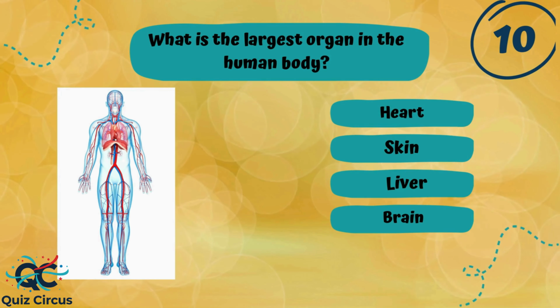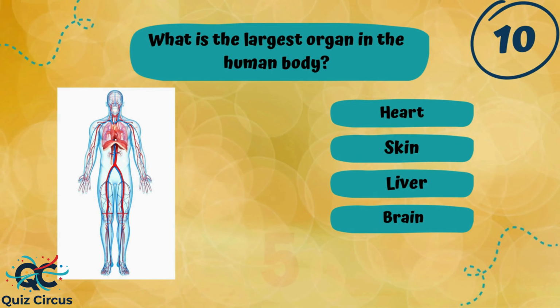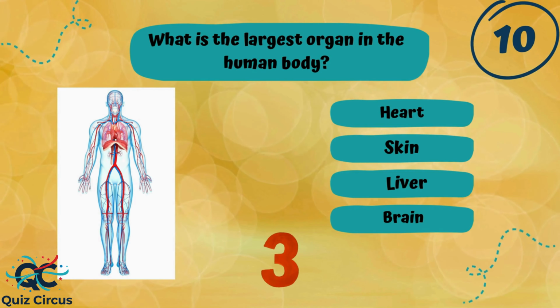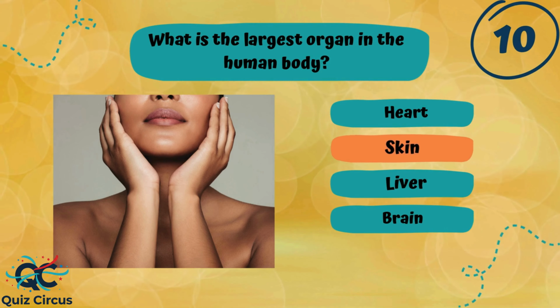What is the largest organ in the human body? Heart, skin, liver, or brain? The correct answer is skin.